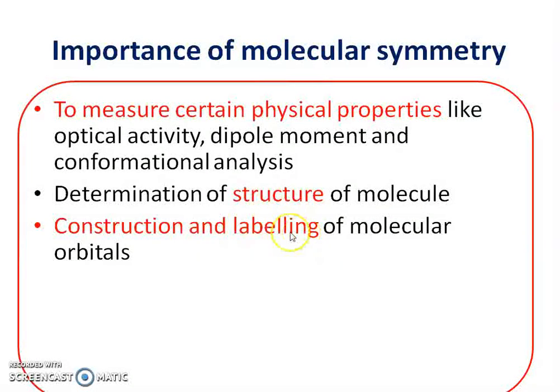So that labeling of molecular orbitals is based on molecular symmetry. Even the molecular orbital diagram is drawn by considering the nature of the atomic orbitals. So molecular symmetry plays a very important role in the construction and labeling of molecular orbitals.